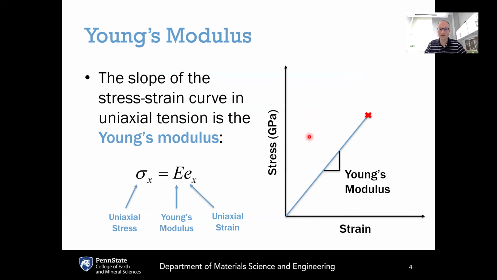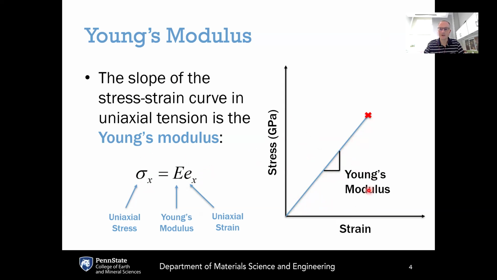Now, we can define different types of elastic moduli that govern the proportionality between the applied stress and the resulting strain. If we start off with the case of uniaxial stress, so just having stress along one direction here, x, so if sigma sub x is the uniaxial stress and the resulting uniaxial strain is epsilon sub x, the constant of proportionality between the two is the Young's modulus. If we plot stress versus strain as in the diagram on the right, and if we are in this linear regime, the slope of that curve gives us the Young's modulus.